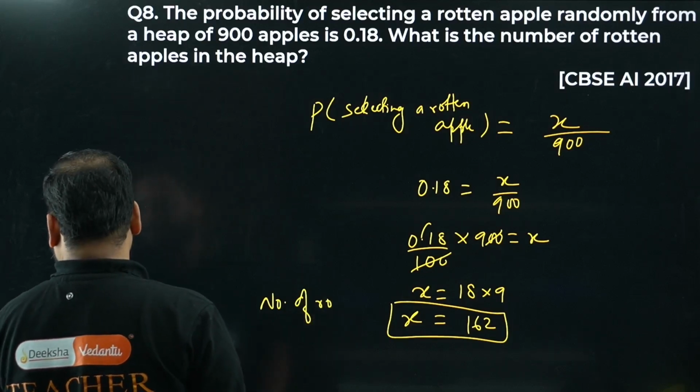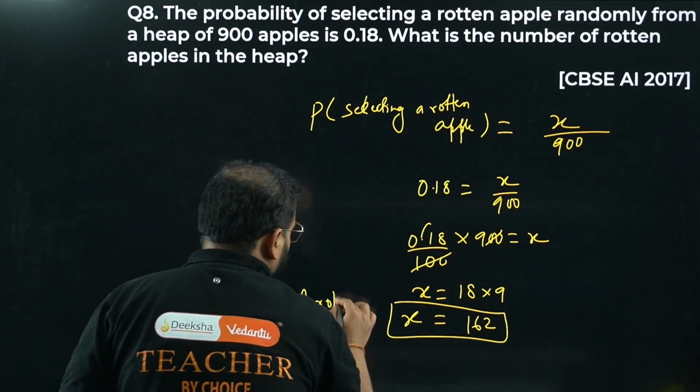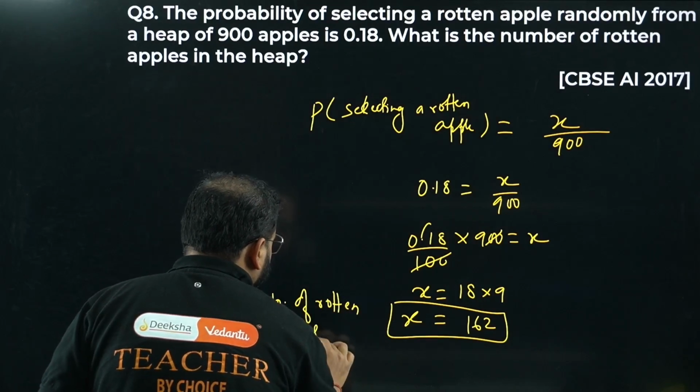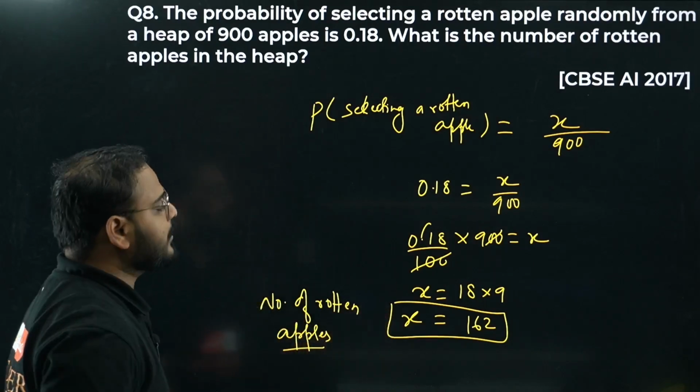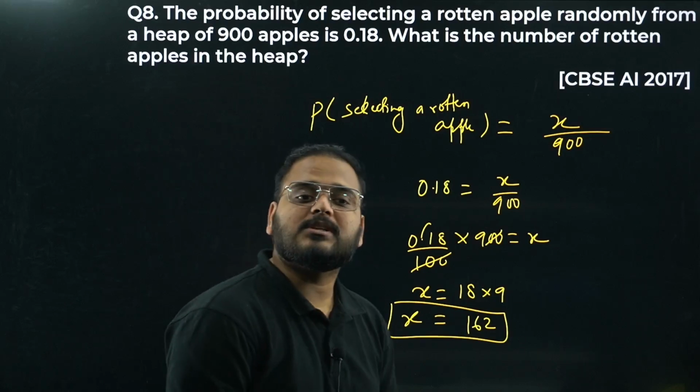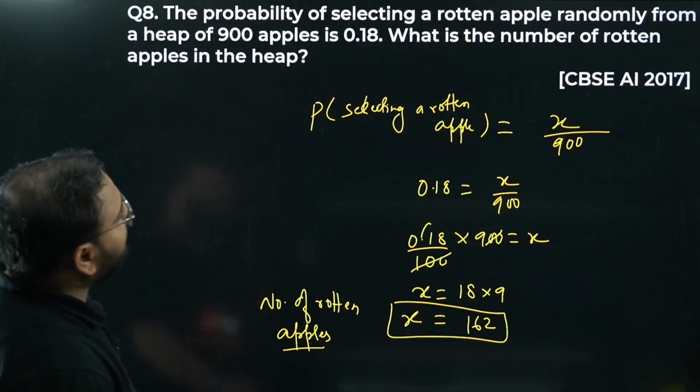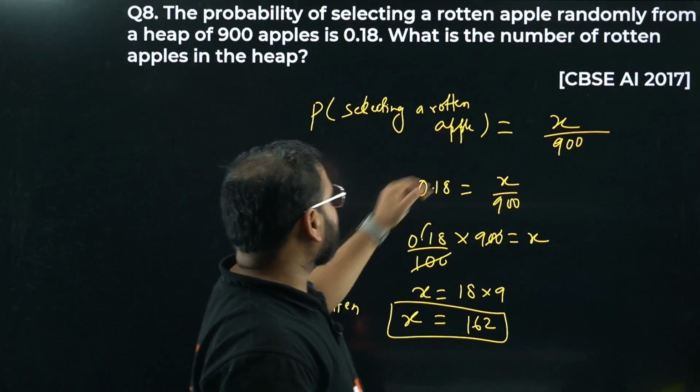The number of rotten apples in that particular heap is 162. I hope this is clear. Simple question. Question number 8 is done. Let's move on. No doubt, right? Selecting a rotten apple.